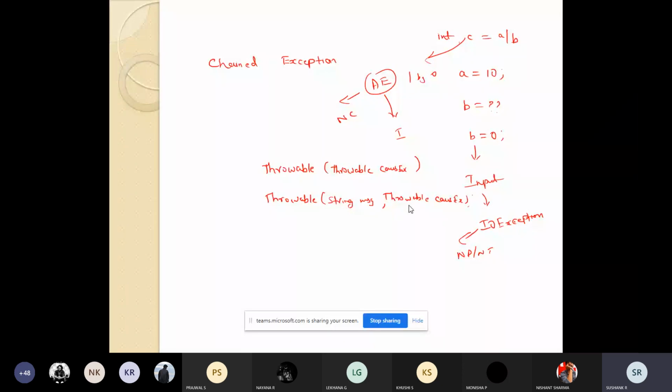In the second constructor, we have one more parameter called message. It will just give us a description which specifies the cause exception.